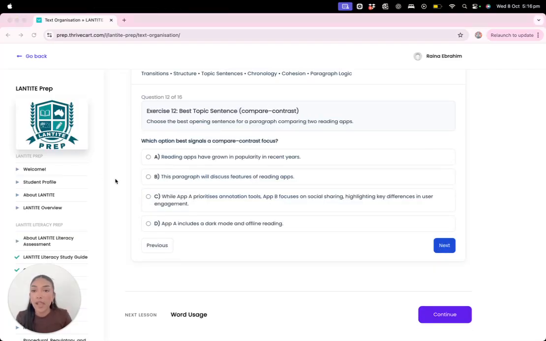Okay. Exercise 12, best topic sentence. Which option best signals a compare, contrast, focus? So choose the best opening sentence for a paragraph comparing 2 reading apps. So I'm just going to have a read through here. A, reading apps have grown in popularity in recent years. B, this paragraph will discuss features of reading apps. C, while app A prioritizes annotation tools, app B focuses on social sharing, highlighting key differences.